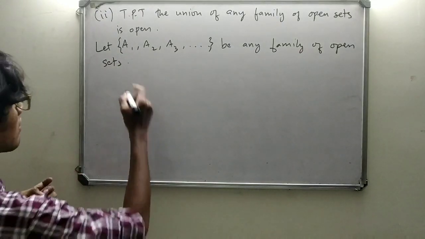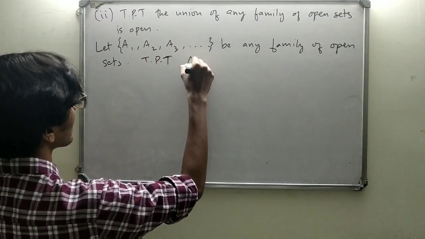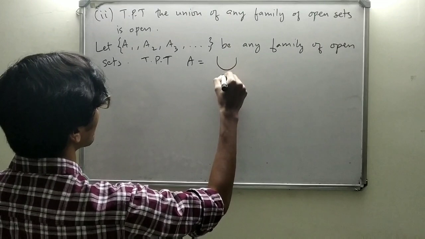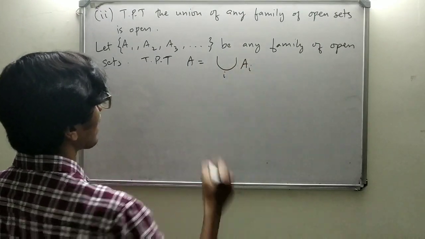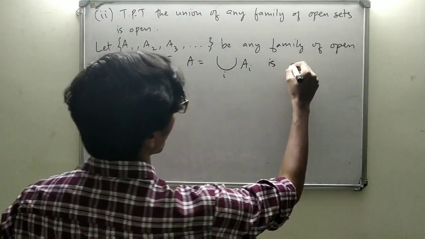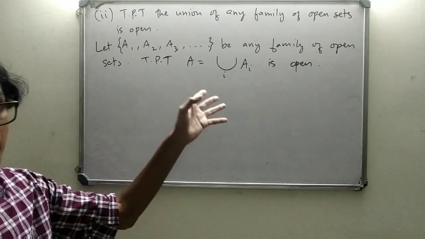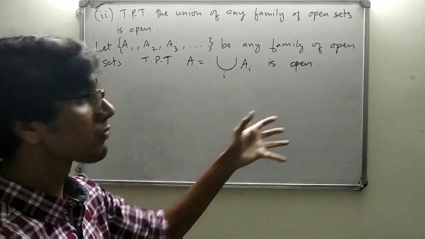Now we need to prove that A equals the union of Ai is open. We take A to be their union and we need to prove that A is open.